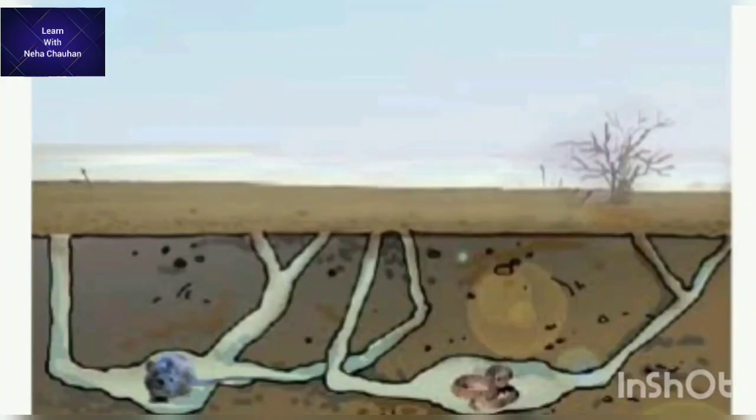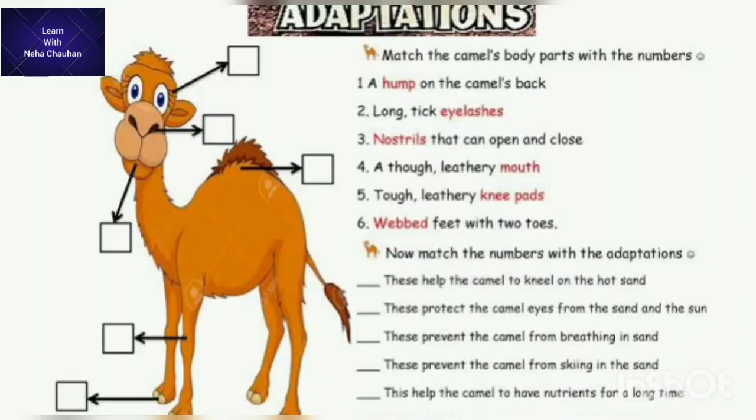Adaptation to desert habitat. Animals like rat, lizard, snake, etc. live in deep burrows to protect themselves from heat in the daytime. They come out only at night when it is cool. They are called nocturnal. Camel, the ship of the desert, shows lots of adaptation.